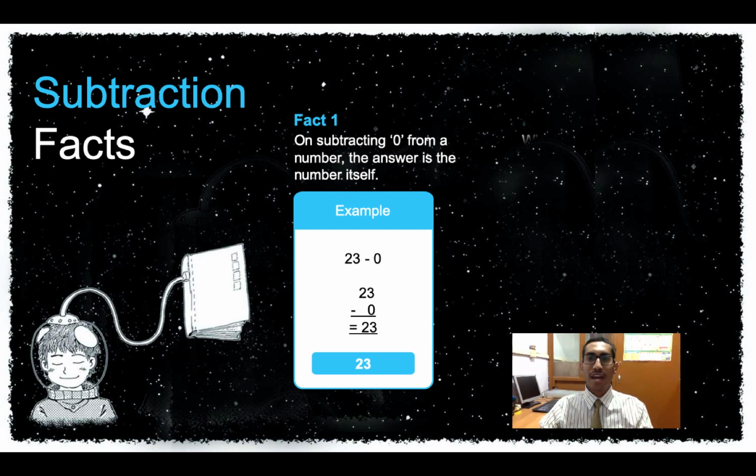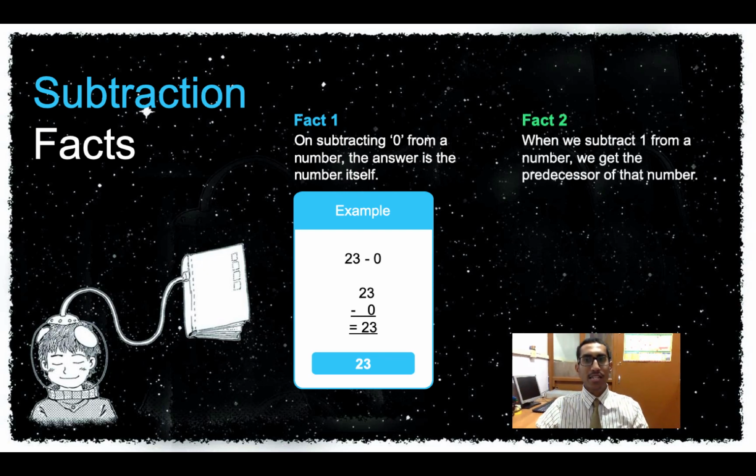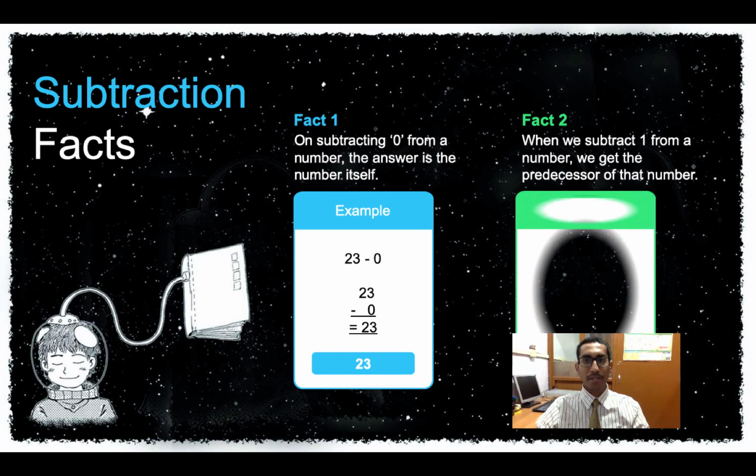Okay, the second fact that we will be learning is when we subtract 1 from a number. Now when we are subtracting 1 from a number, I want you to remember that it is always a predecessor. We've already learned predecessor means to deduct 1 from a number. So in this case also, we are going to just deduct 1. Okay, let us look at an example.